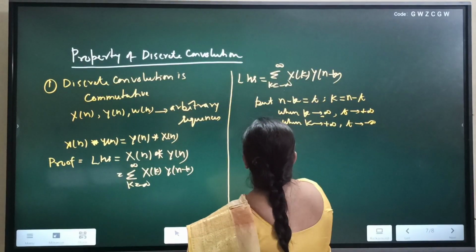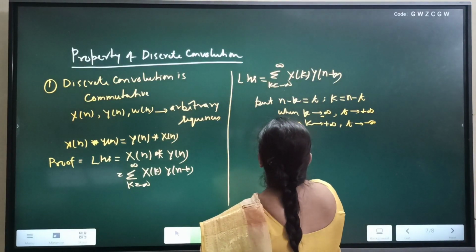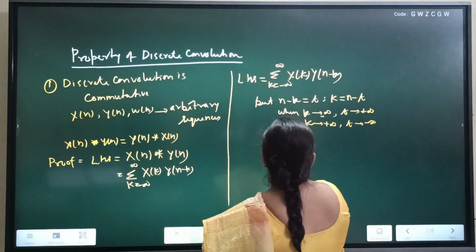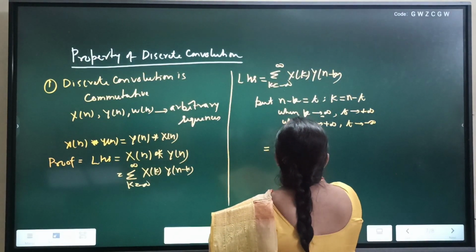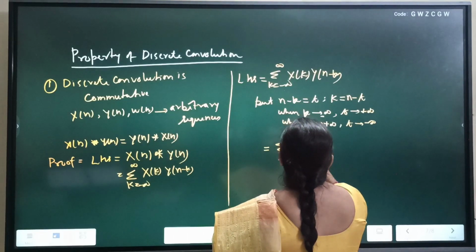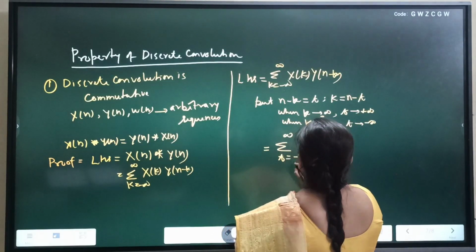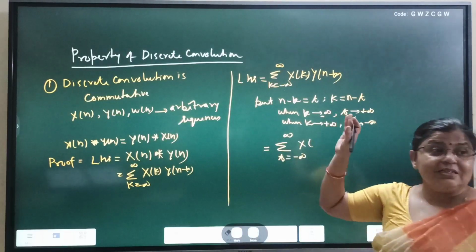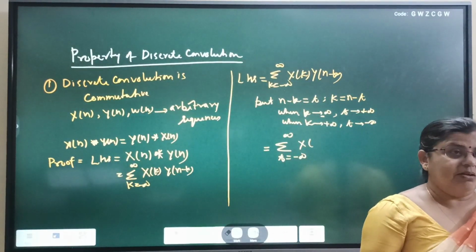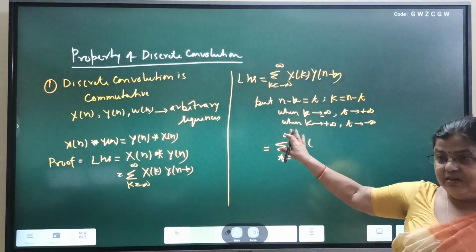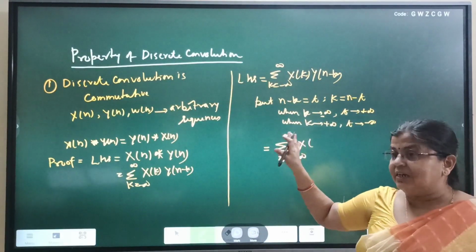So therefore we can write the left hand side as summation t equals minus infinity to plus infinity x, with dummy variable t, but don't think that t is a continuous time variable. I have taken t as a discrete time variable because we are dealing with the discrete time domain.